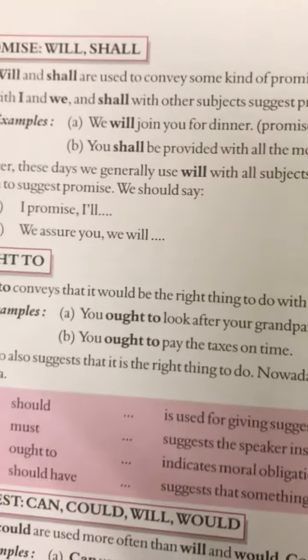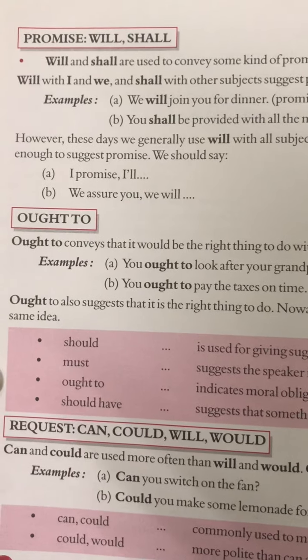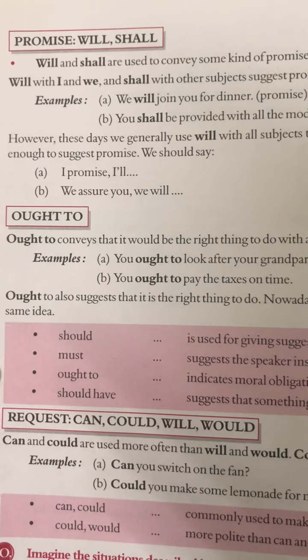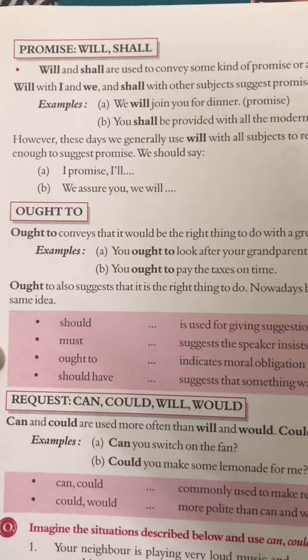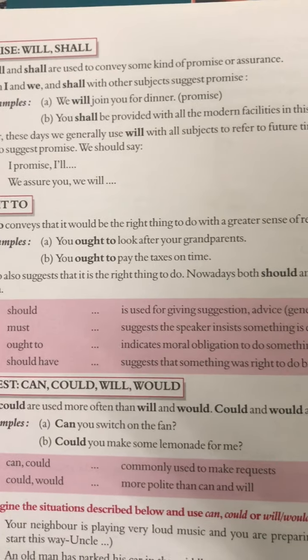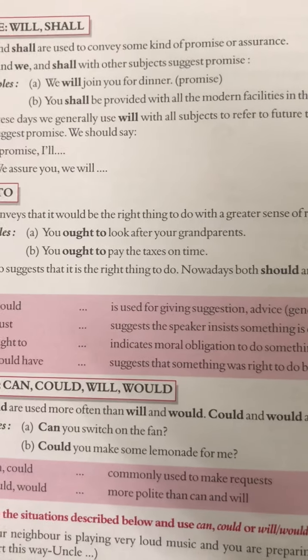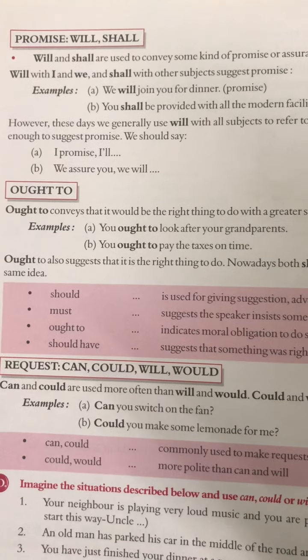Now the next one, promise. For promise we use will and shall, like I will work hard. Will and shall are used to convey some kind of promise or assurance. How?